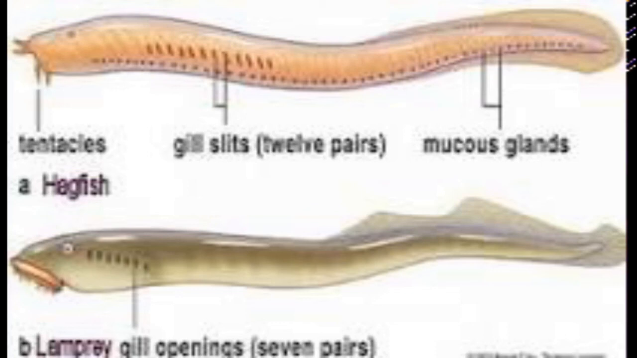So I am showing you the slide of Agnatha, a representative of Agnatha. A means missing, Gnatha means the jaws. The organisms which do not possess jaws are round-mouthed fish, and we have two representatives shown here in this diagram. One is the hagfish and second is the lamprey. We also call it petromyzon. So these are round-mouthed fish without any jaws.